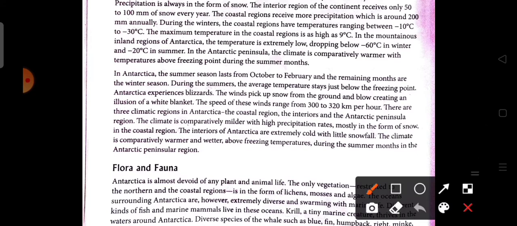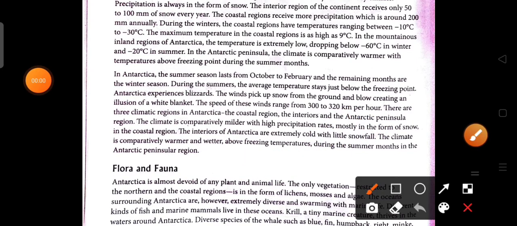Antarctica experiences blizzards. Blizzard means snowstorm. The wind picks up snow from the ground and blows it, creating an illusion of a white blanket. The speed of this wind is about 300 to 320 km per hour. That's why it picks up the snow and blows it all over as a white blanket.